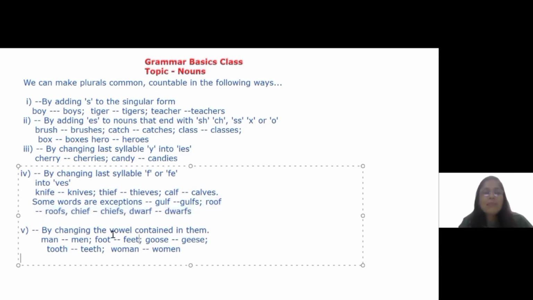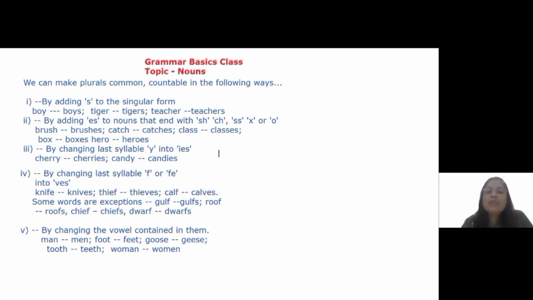There are some nouns that undergo a change according to their internal vowel sound. Man, men, foot, feet, goose, geese, tooth, teeth, woman, women, and so on. So, these were some of the ways in which we form plural from singular nouns.